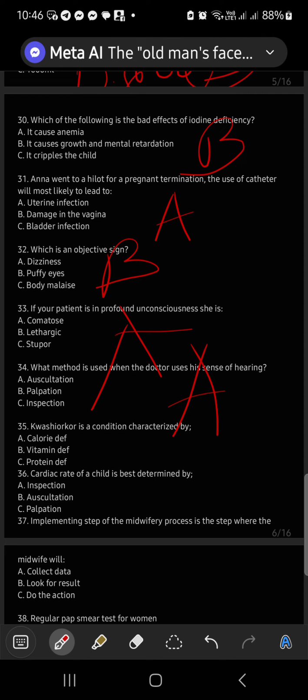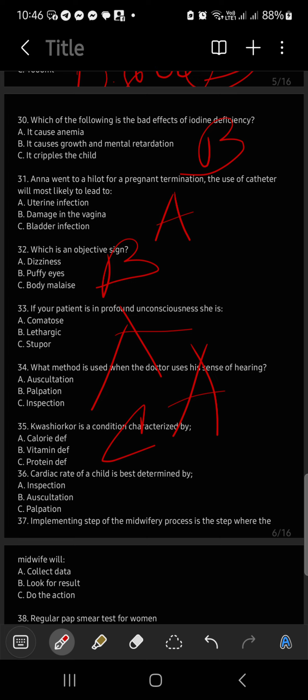Let's go now to the cardiac rate of a child best determined by. Hold on. If we are going to check the cardiac rate, we will always need to use what? Stethoscope. Cardiac rate of a child is best determined by... Answer?